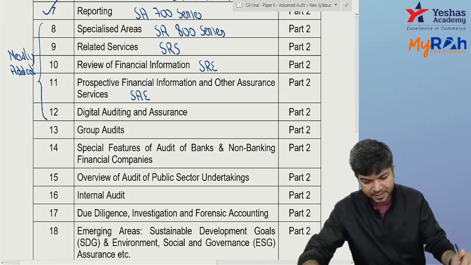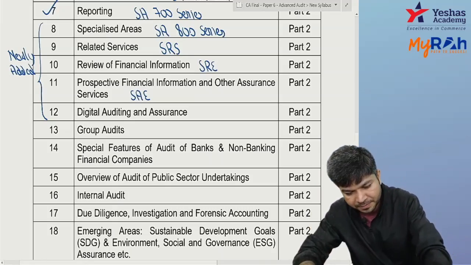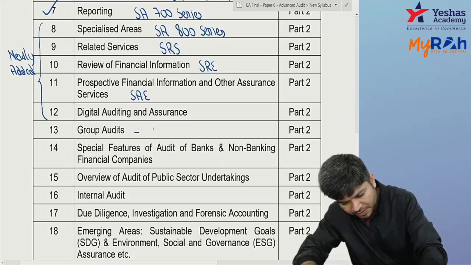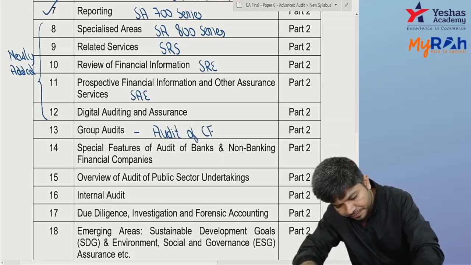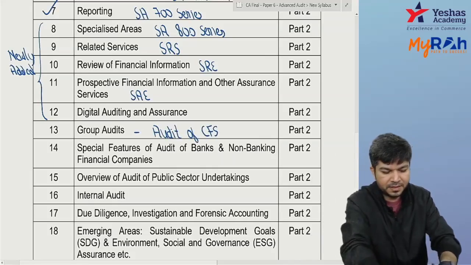Okay. Next one, we have basically chapter number 13, group audit. It was there earlier. Group audit, this is nothing but audit of consolidated financial statement. There's nothing but audit of what?